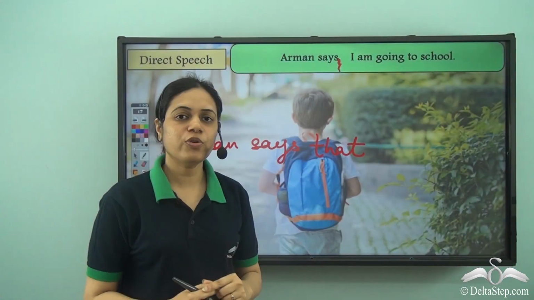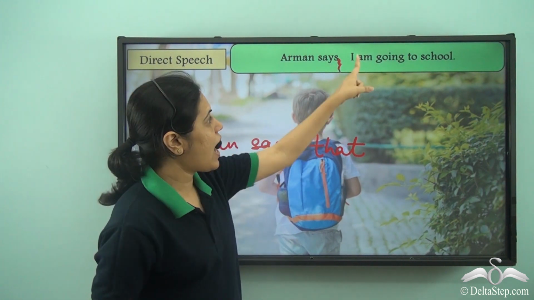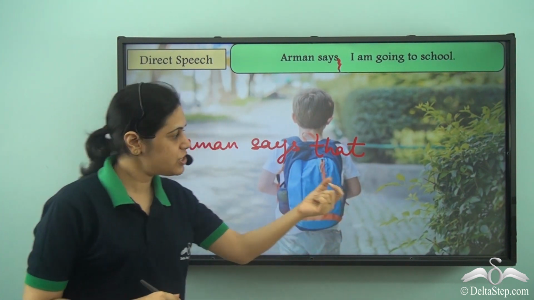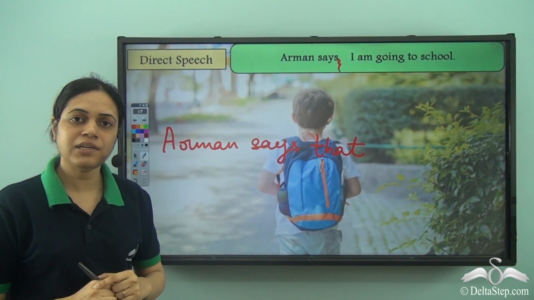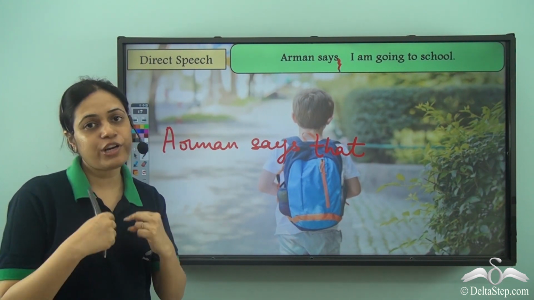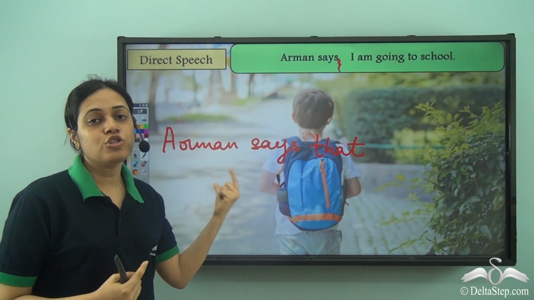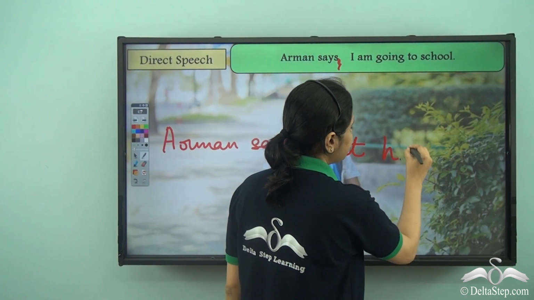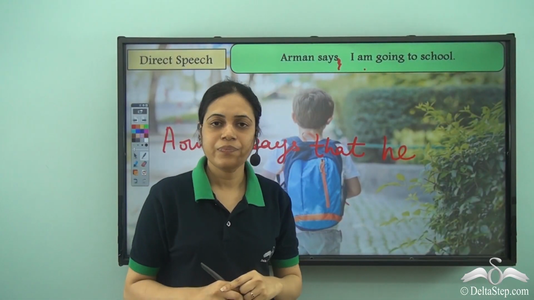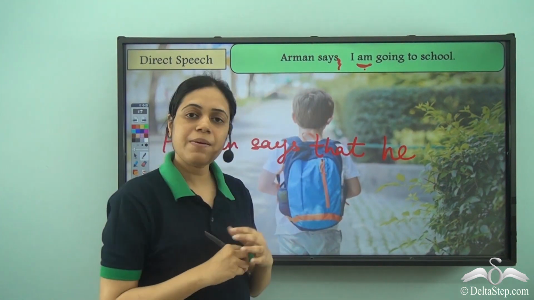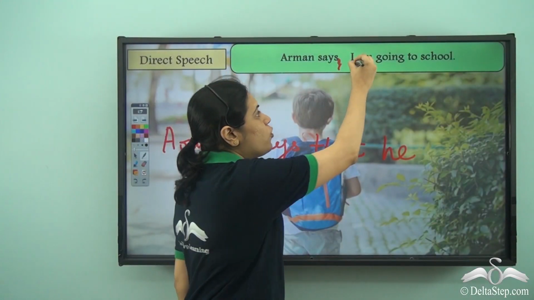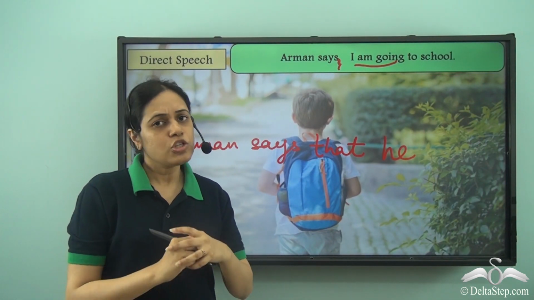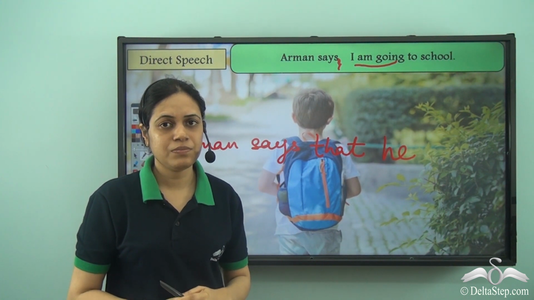Now, what is the pronoun used instead of I? I refers to Arman. But when I am using it in indirect speech, what pronoun will refer to Arman? He. Because I would refer to me, not to Arman. So, for referring to Arman, I need to use the pronoun he. What will be am? Now, am is simple present. Now, am going. Am going is in present continuous tense. So, should we make it past continuous?